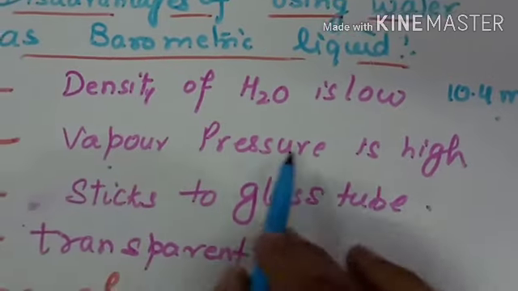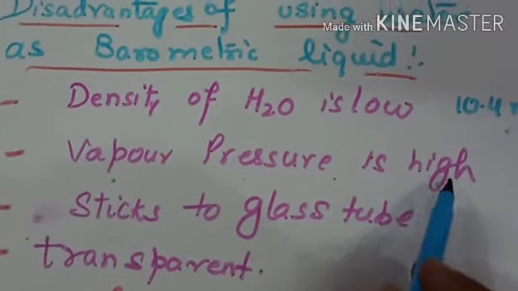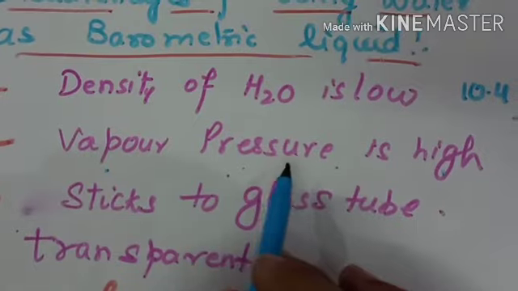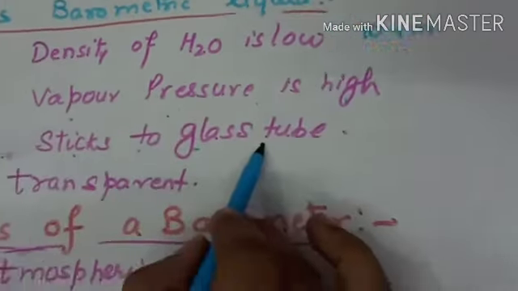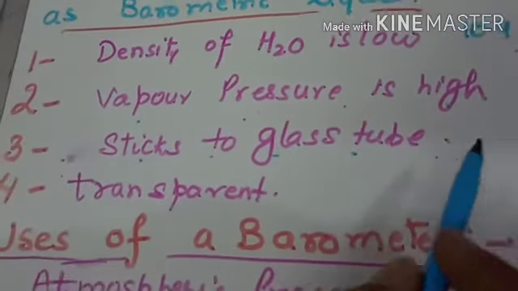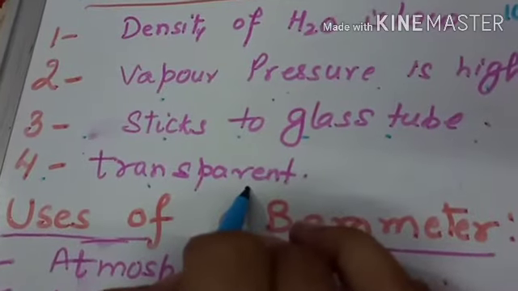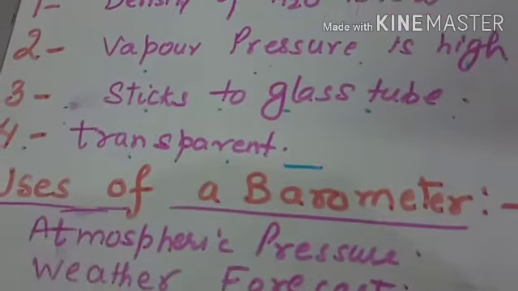Second, vapor pressure is high. So its vapors in the vacuum space will make the reading inaccurate. Third, water sticks to the glass tube and wets the tube, so the reading becomes inaccurate. Fourth, water is transparent, so its surface is not easily seen while taking the observation.